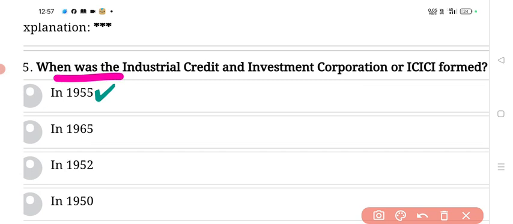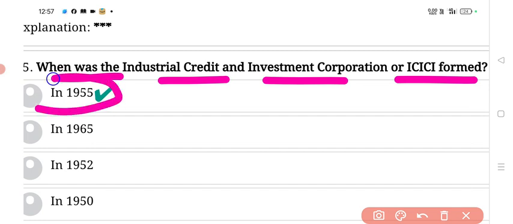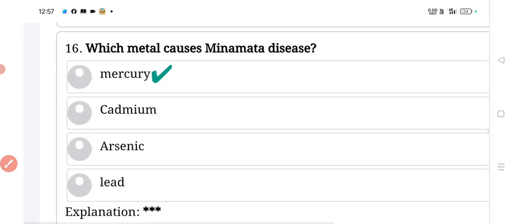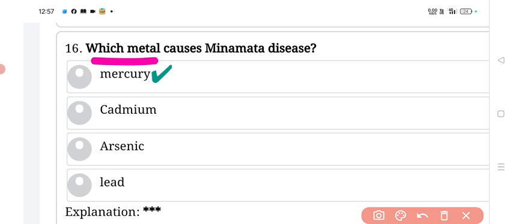When was the Industrial Credit and Investment Corporation of India, or ICICI, formed? Answer, in 1955. Next. Which metal causes Minamata disease? Answer, mercury. Minamata disease is caused by mercury. Next.